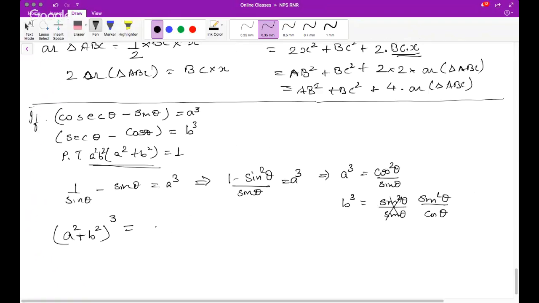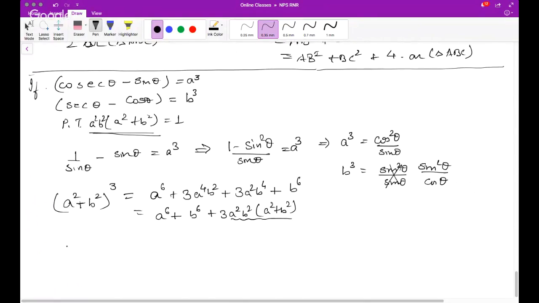If you see, what is it? It is a to the power 6 plus 3 times a to the power 4 b square plus 3 times a square b to the power 4 plus b to the power 6. That means it is a to the power 6 plus b to the power 6 plus thrice a square b square into a square plus b square. So here is where I will get a square plus b square.